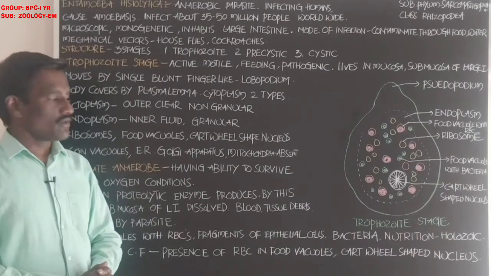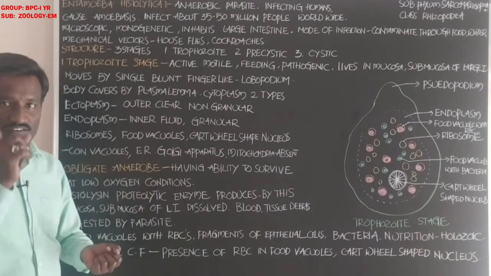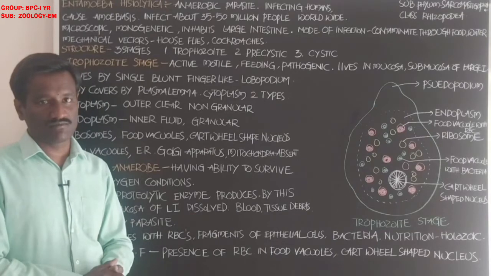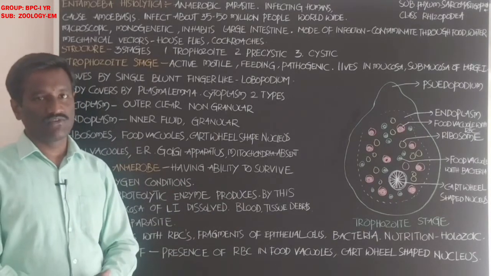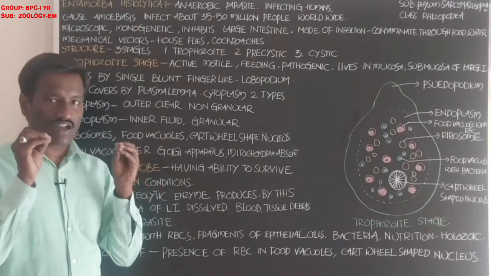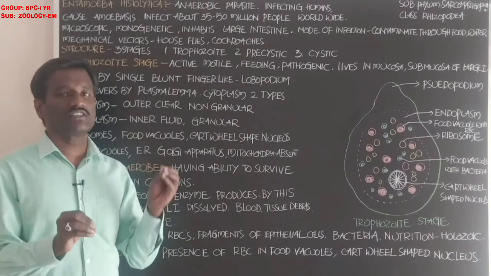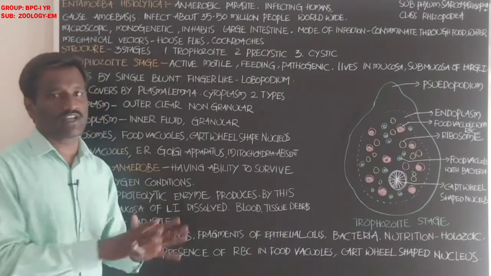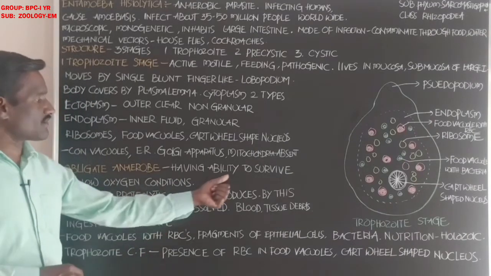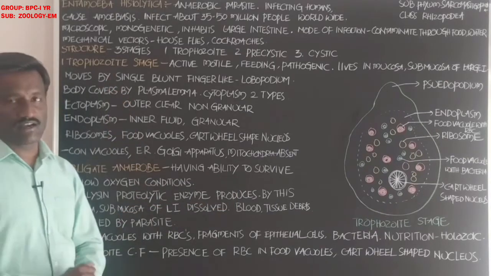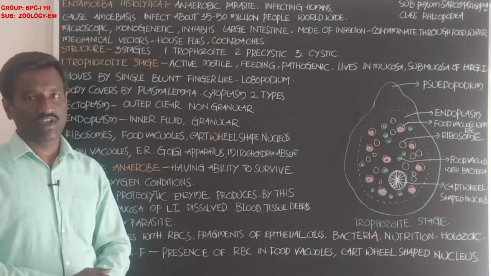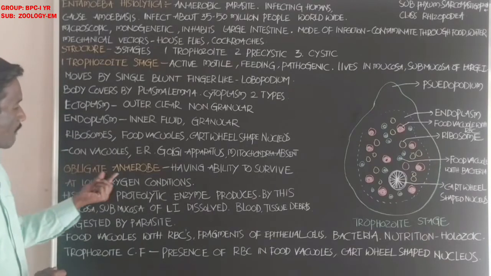In the mucosa and submucosa of the large intestine, there is no oxygen or only a low amount of oxygen, and these conditions are helpful for the survival of this parasite. It carries out anaerobic respiration under these conditions, so it is called an obligate anaerobe.